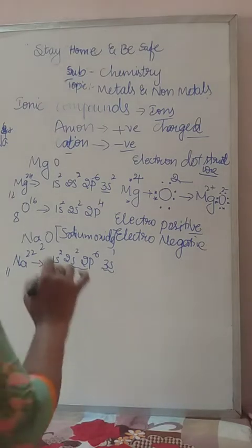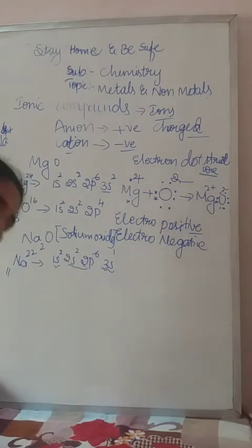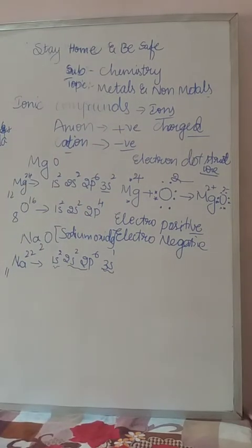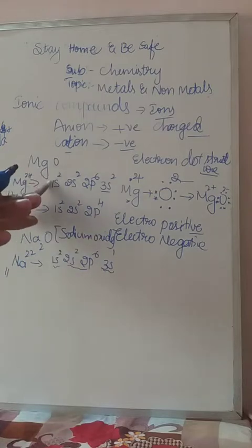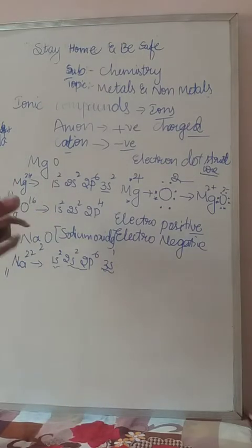Why are we taking 2 here? Let us come to the point. I think you are getting confused while balancing the equation. I told you not to change the number down. You only have the right to change the number in front, because the subscript is already fixed while forming a compound. This number 1 is already there, whether written or not. We don't have any right to write 2 here. So now I will teach you why.